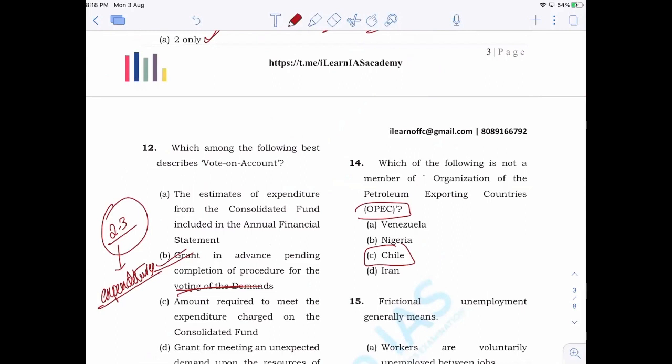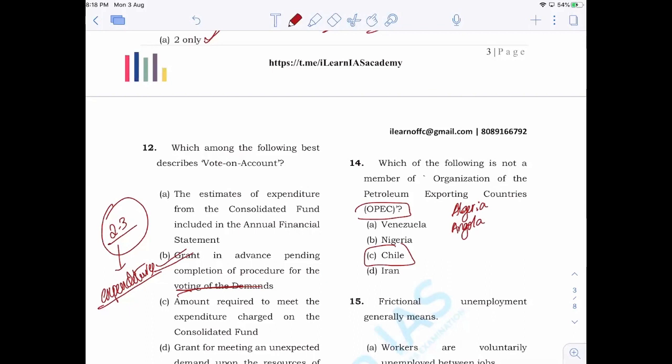Okay, you also will have to study the members of these kinds of organizations, especially when the number of members is very less. In the case of OPEC, the number of members is very less. For example, Algeria is a member. Okay, I'll just note down important members of OPEC here. You can note it down and you have to study.